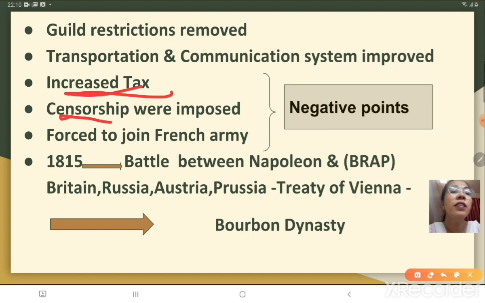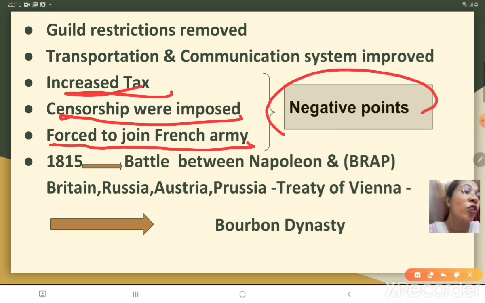Then censorship was imposed on the people, and the common people were forced to join the French army to conquer the rest of Europe. Now all these seemed to outweigh the advantage of the administrative changes, that is, the negative points of Napoleon.